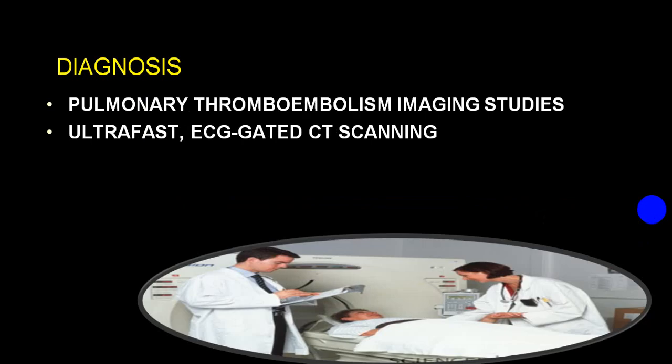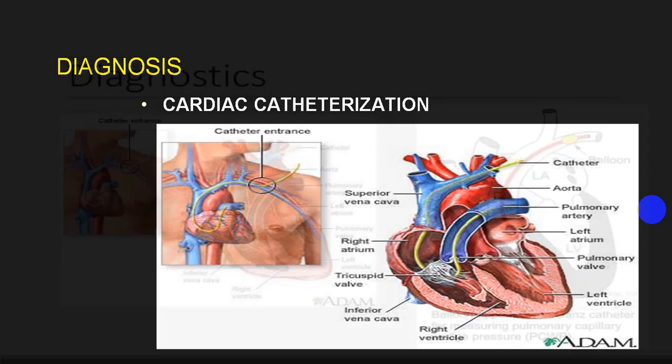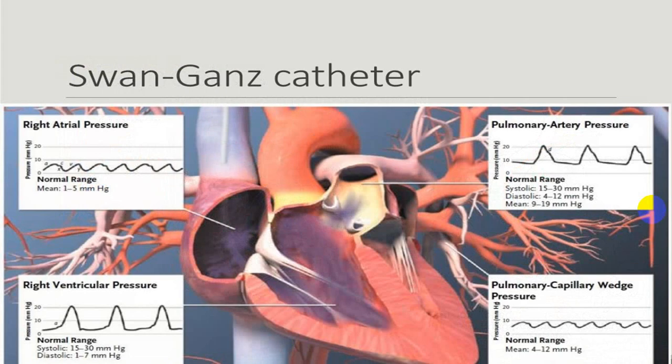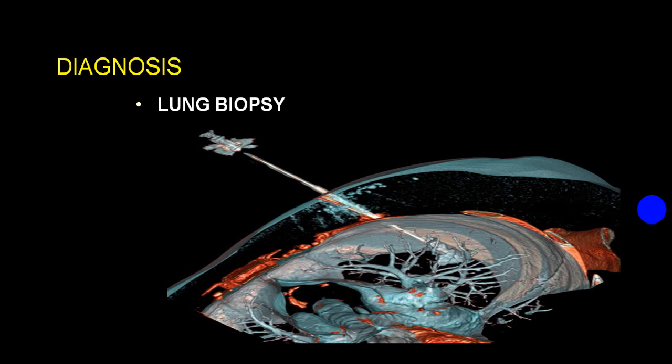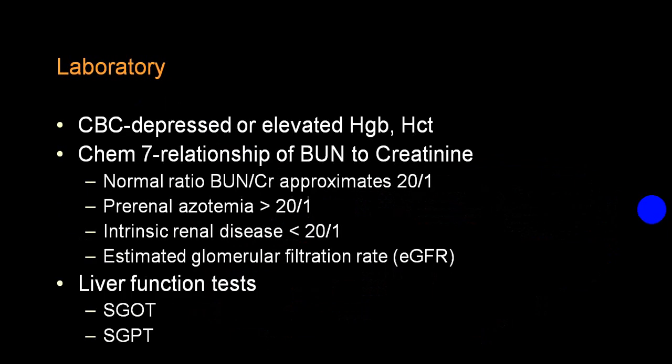You can go for MRI. You can go for pulmonary angio, right heart catheterization. These are right heart catheterization, where we call Swan-Ganz catheter is utilized. In very few conditions, you require a lung biopsy, particularly interstitial pulmonary fibrosis or pneumoconiosis, or in case of a suspected malignancy. So lung biopsy is required in very few conditions.